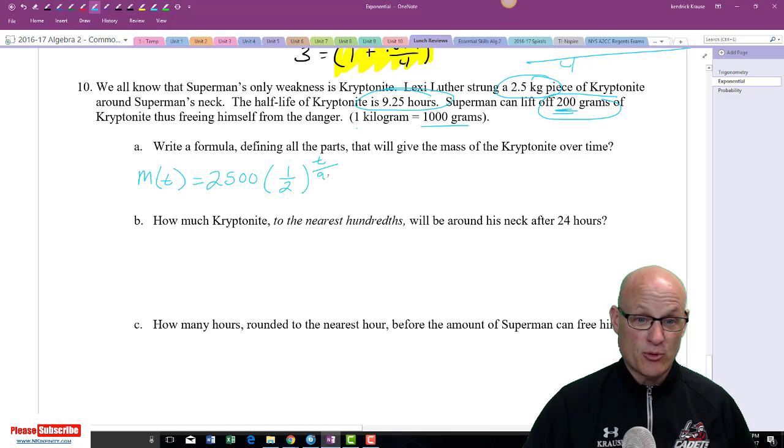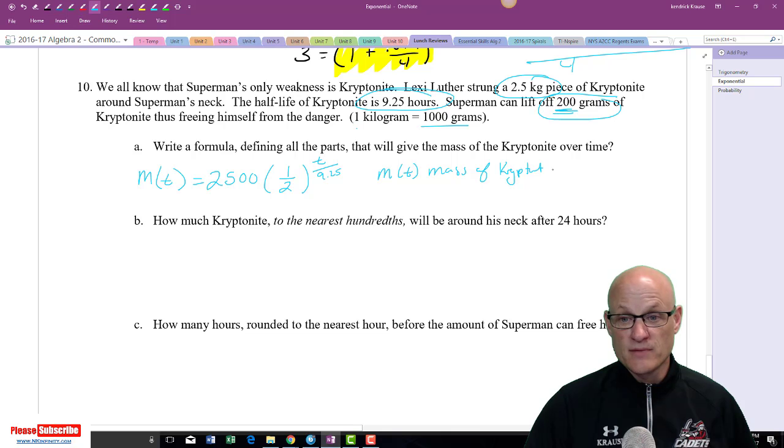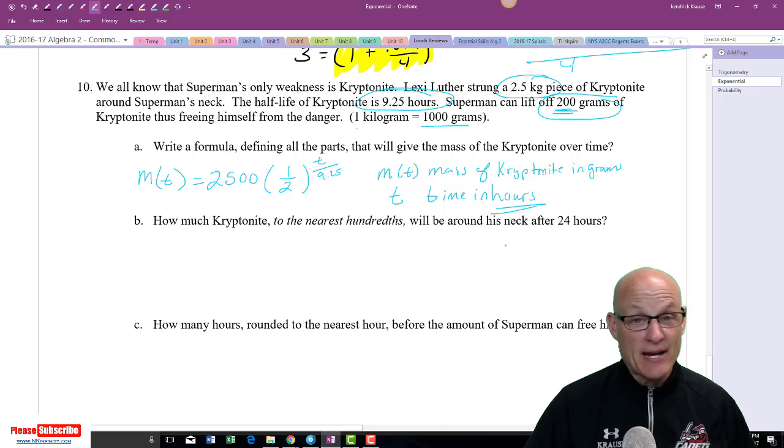Time over 9.25, where m of t is the mass of kryptonite in grams. Kryptonite in grams. And t is time in hours. I had to do that because the problem said I've got to define my variables.